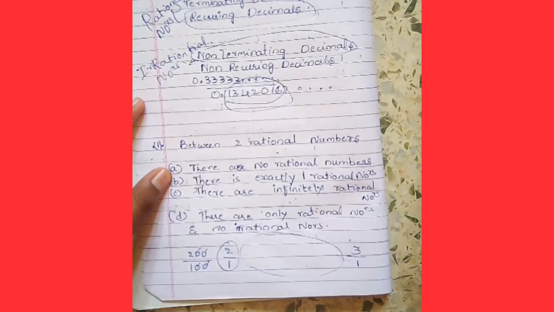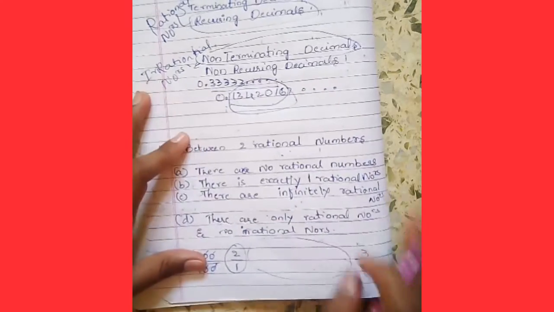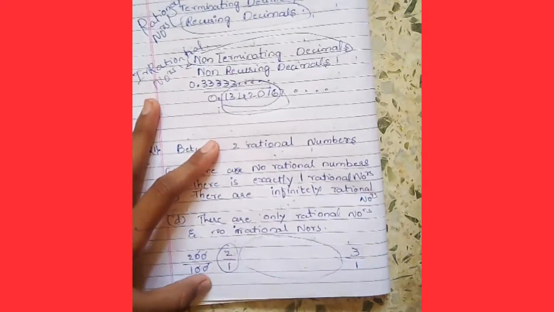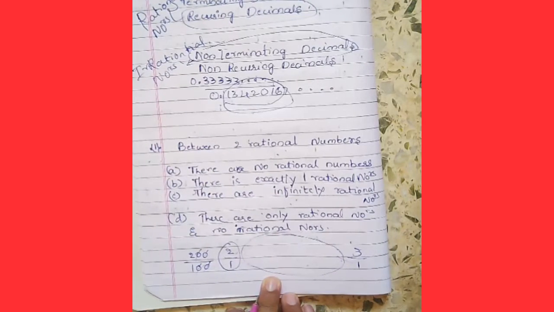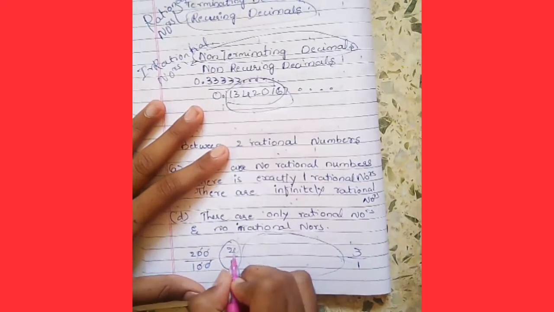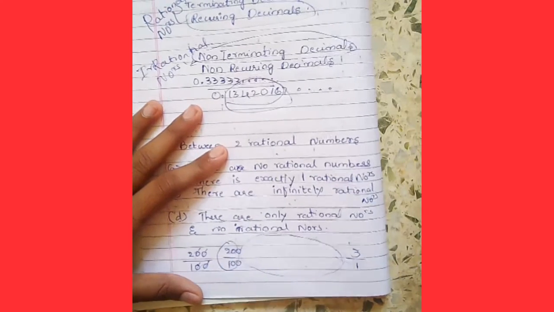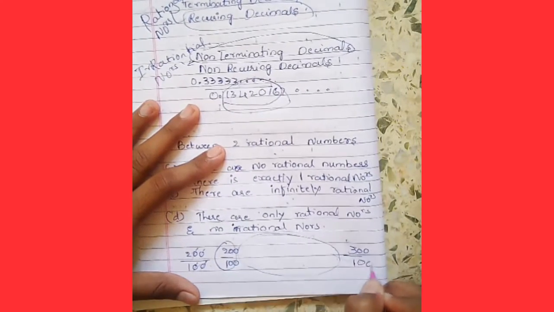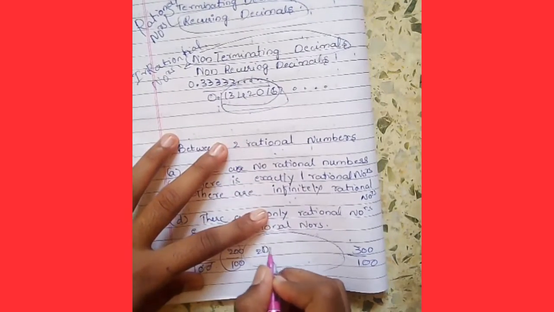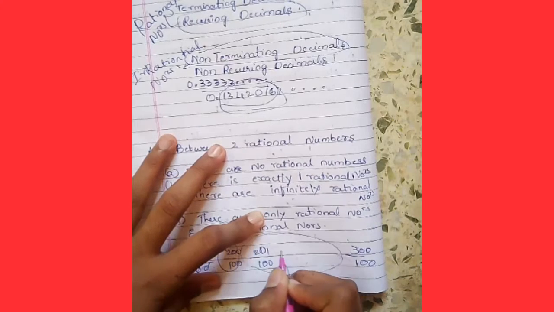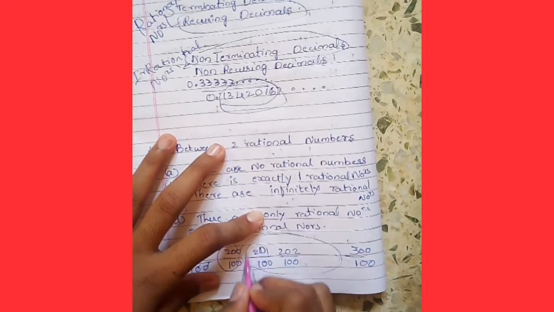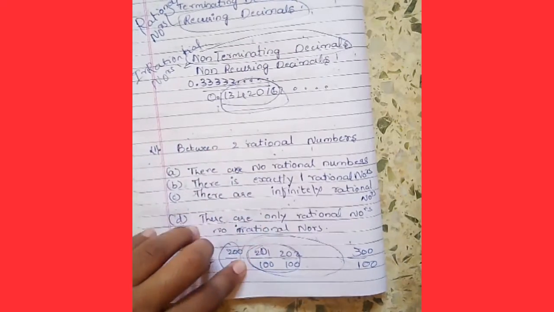Is this right? No, because see here, let's take it as a fraction only: 200 by 100, 300 by 100. Then 201 by 100, 202 by 100. Are these rational numbers or not?